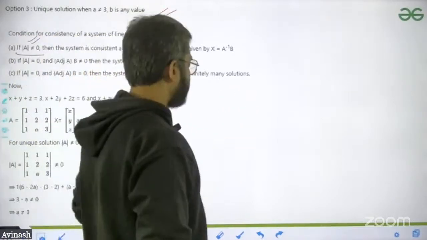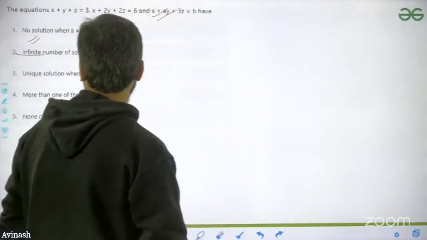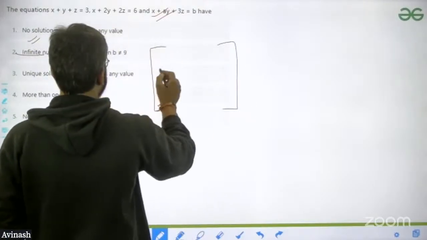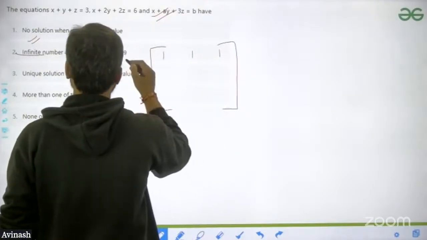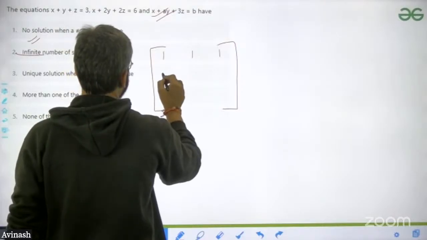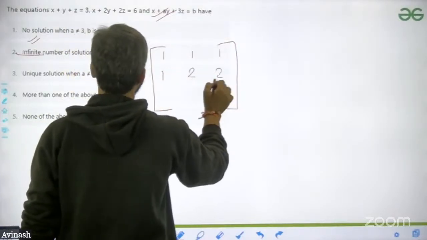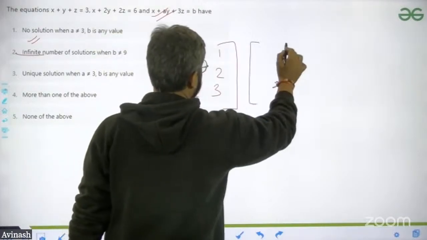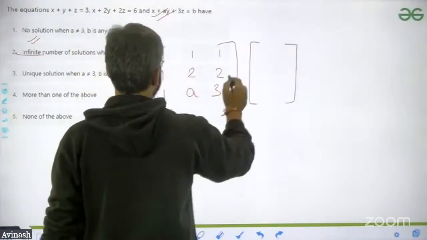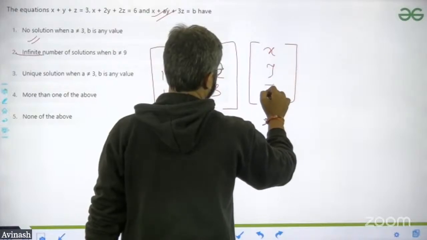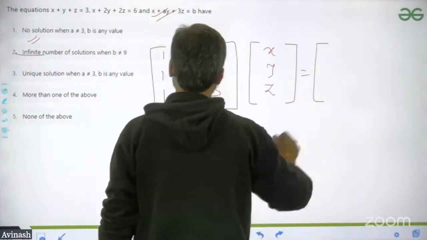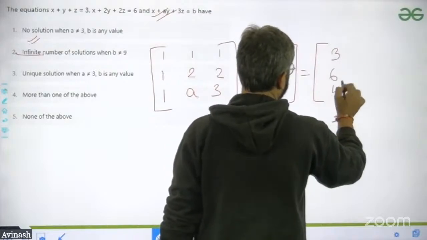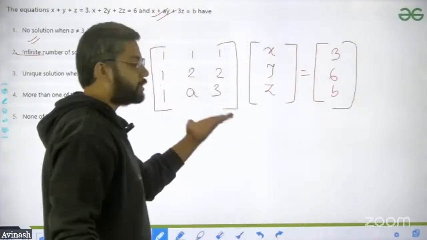Once you are making the matrix for this, tell me, guys, can I write it like this? The matrix with rows 1 1 1, then 1 2 2, and 1 A 3, multiplied by X Y Z, is equal to 3 6 B. So this is the case, right?